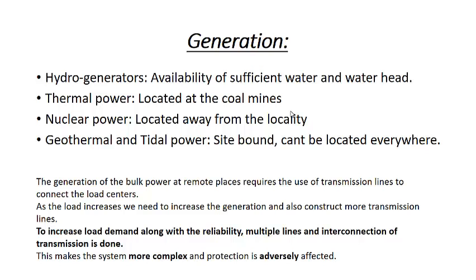So in general, to meet the load demand along with reliability, we need to construct multiple lines, and sometimes we have to do the interconnection of the transmission lines. But by having multiple lines and interconnection, the system becomes more complex, and protection is adversely affected. We have to do some complex protection. So this is, we can say, the disadvantage of the interconnection of different transmission lines.